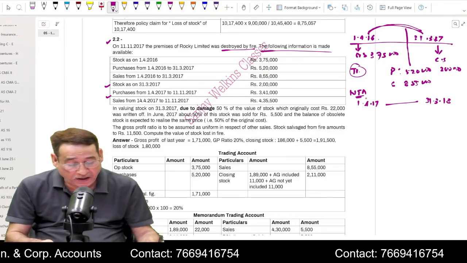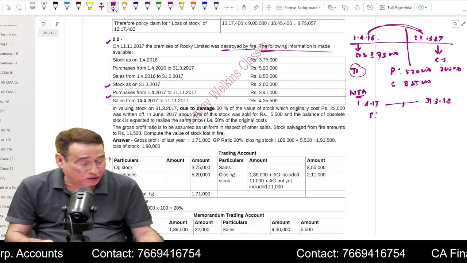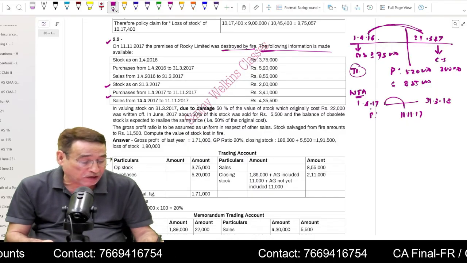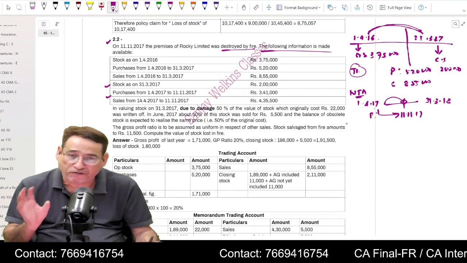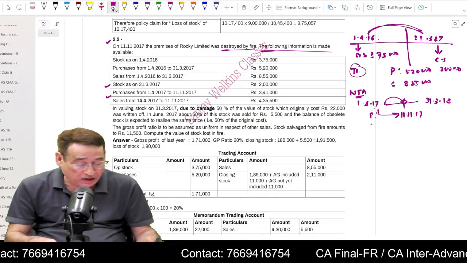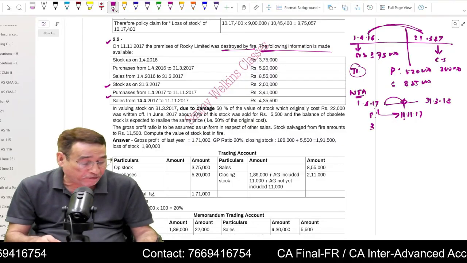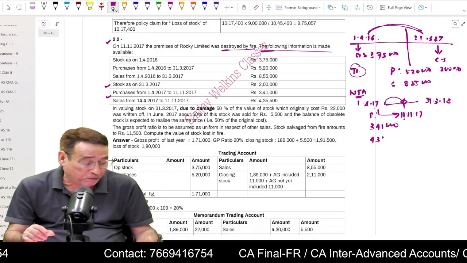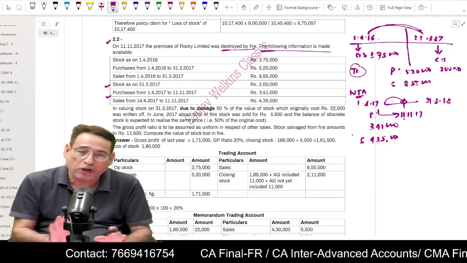So in the current year, it is given that your stock was destroyed on 11/11/2017. That means the current year's period is from 1/4/2017 to 11/11/2017. On this particular date the fire took place. Purchases in the current period from the opening date till the date of fire was 3,41,000. It is clearly given in the question, and sales is also given to the extent of 4,35,000. So purchases and sales amount is given. Up to this point, there is no problem.